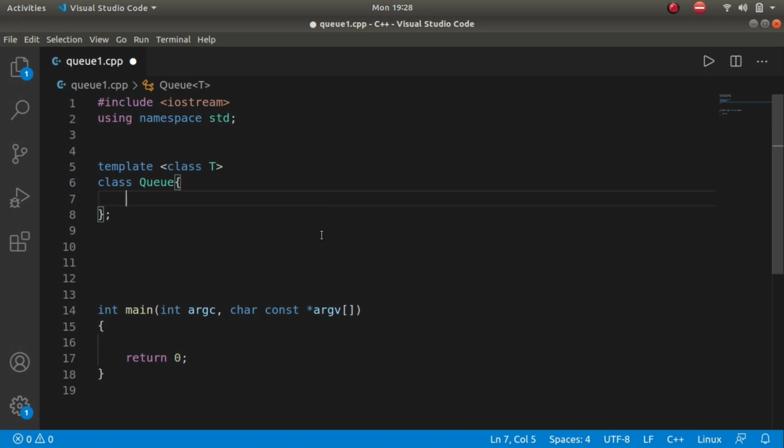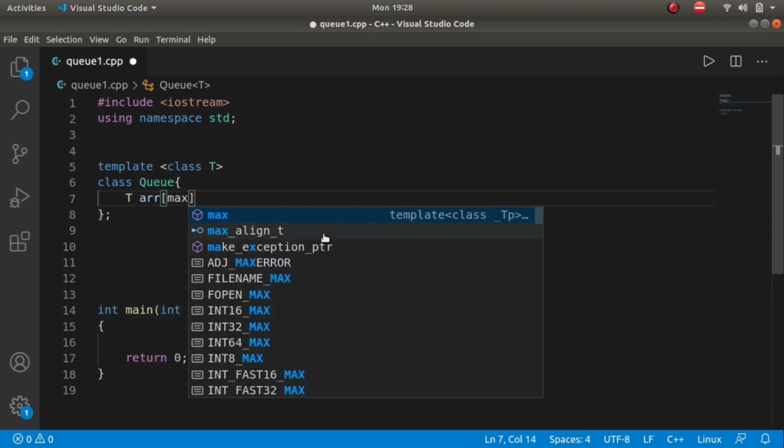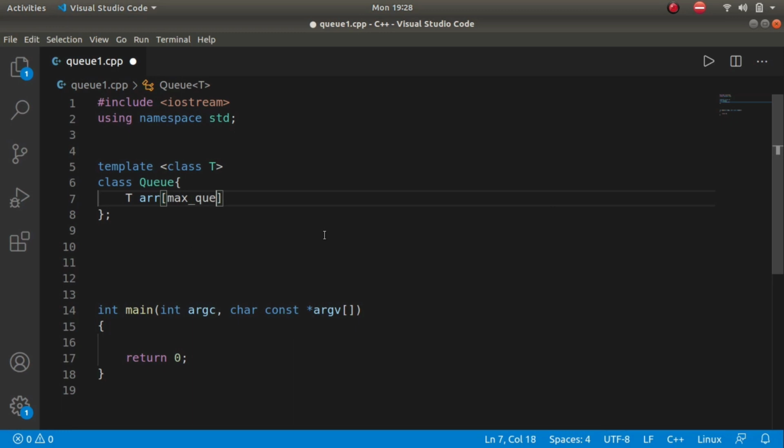In our class we will first declare a private member called array of type T, whose max number of elements are MAX_Q. This is an array of MAX_Q number of elements.